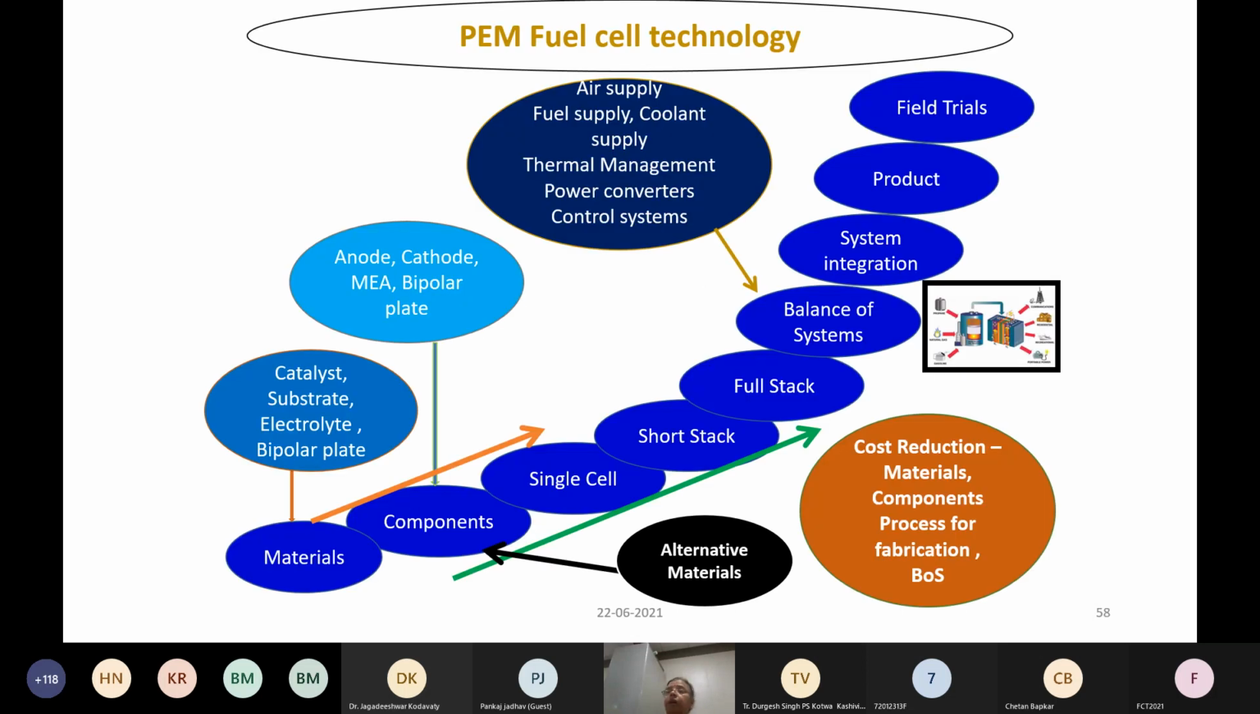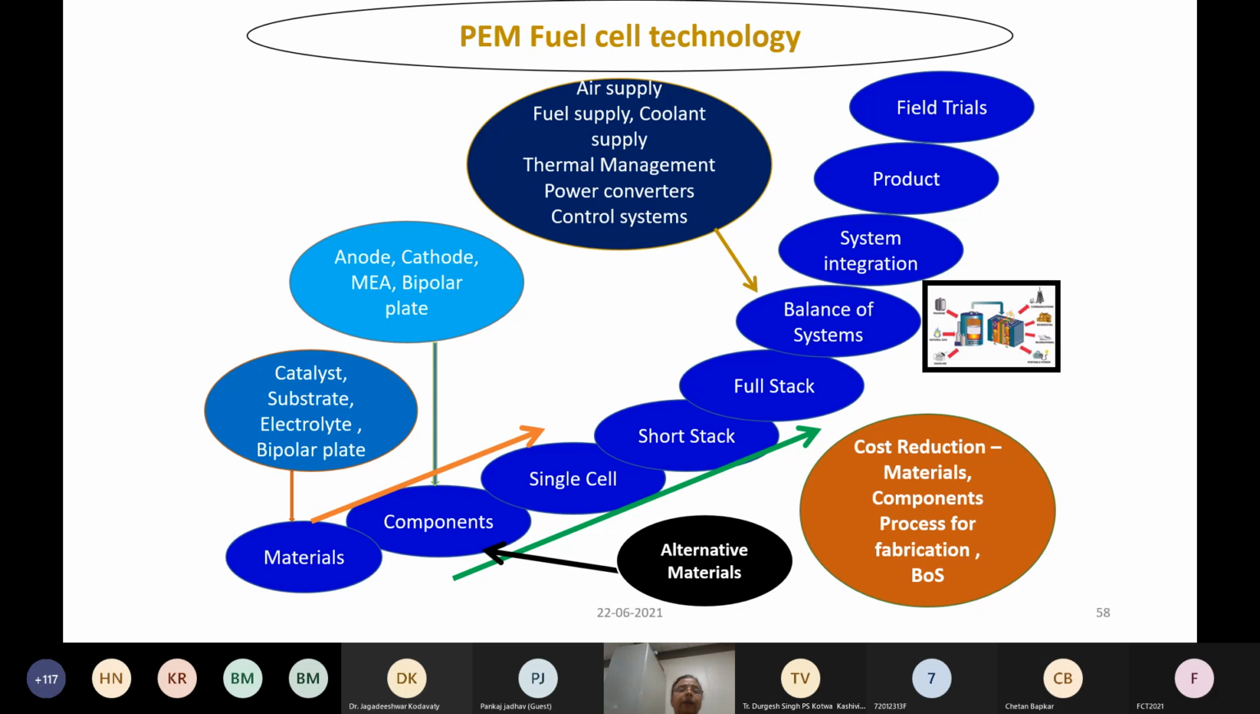So the PEMFC technology as such, if you see, starts with the material and goes to these components. Then you study the single cell. Then you make a short stack or a full stack. Then you need to add various other components, what is known as the balance of system components, balance of power components. So these are the air supply.